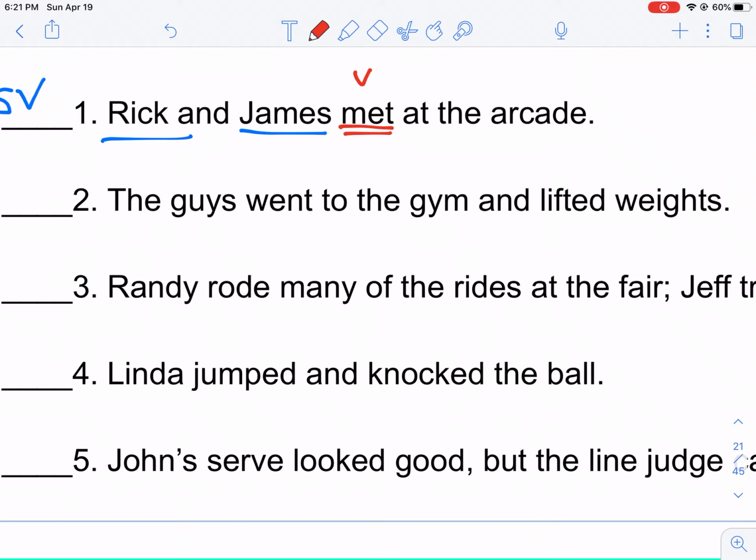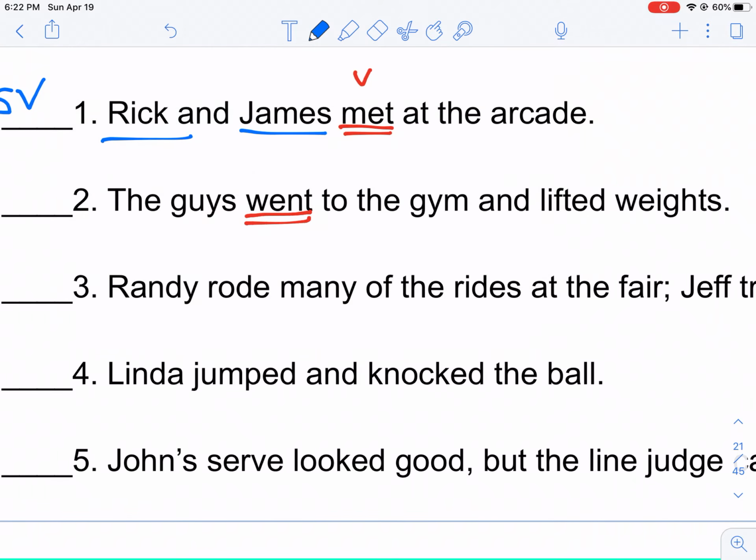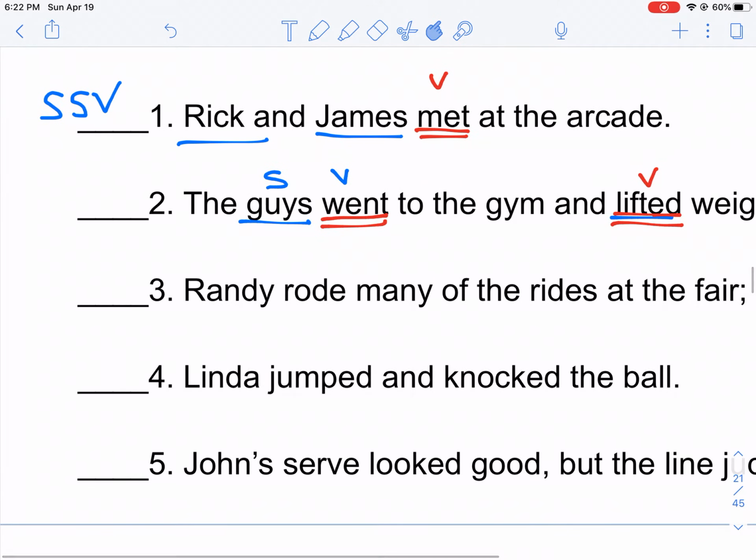Let's look for the verbs. Went. Who or what went? The guys. Subject, verb. And any other subjects or verbs? Yes, lifted. Oops, that should be red, right? SVV. So it's another simple sentence.